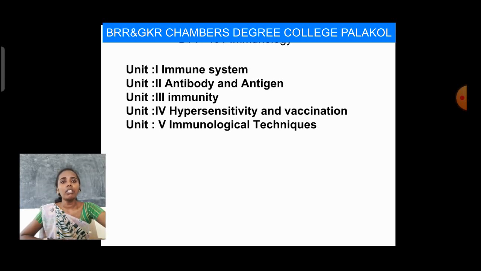and also coming to the fourth unit, hypersensitivity and vaccination. In this unit, hypersensitivity in our body, vaccine production, and the principle of vaccination can be studied. And coming to the fifth unit, we have immunological techniques. These immunological techniques are ELISA and hybridoma technology, and different methods are involved in these techniques, which are used in immunological departments also.